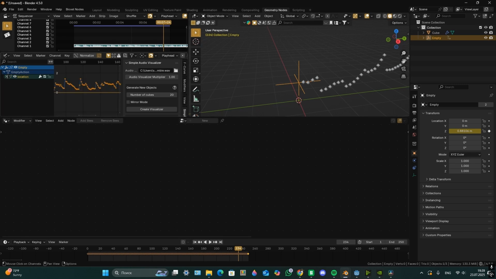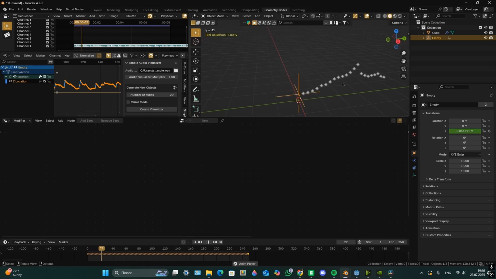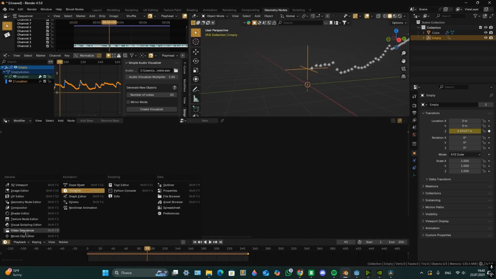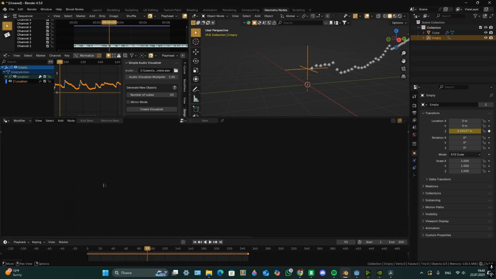Now open the graph editor I'm showing here and select Z location. Then press Alt S, select Smooth Gaussian, and set it to nearly 35%. Now you're going to have a little bit smoother animation. Now you can just disable play audio.